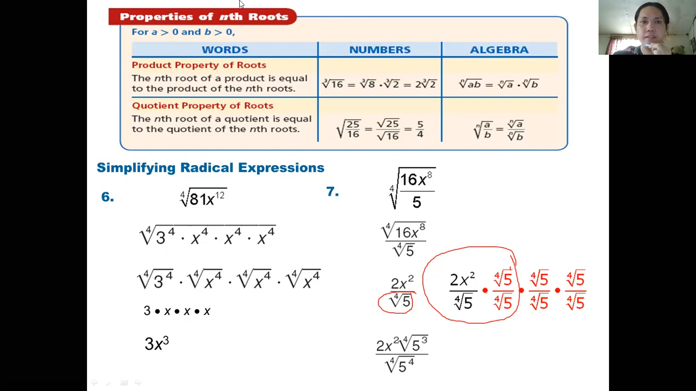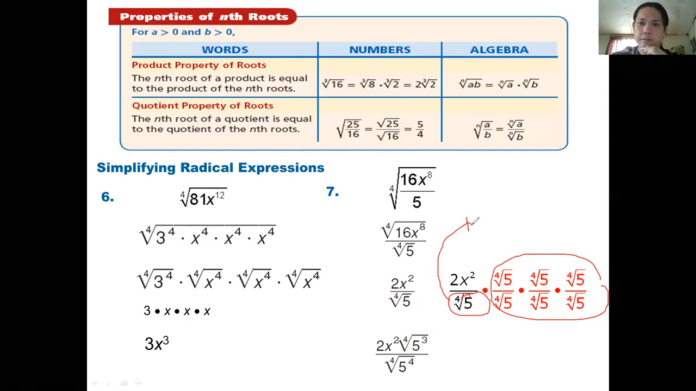Okay. Why is it like this? Okay, I'll just highlight this one. Why is it, why did we multiply it? Okay, I'll highlight this one. Why is it 3? Actually, as what I've said, focus on the denominator.